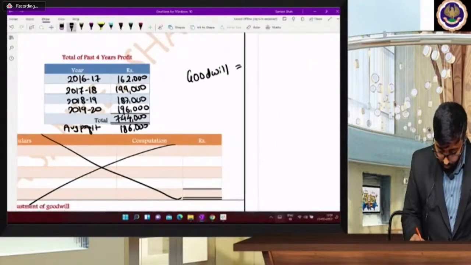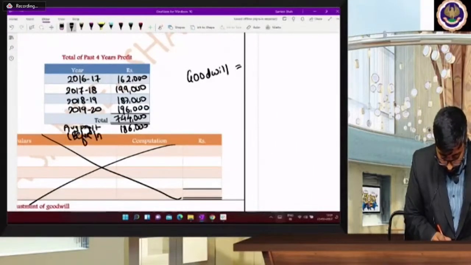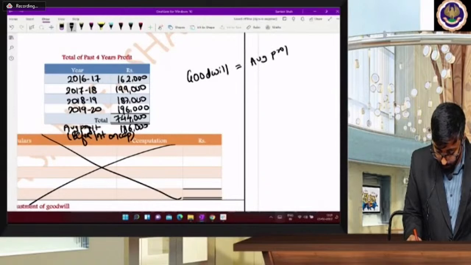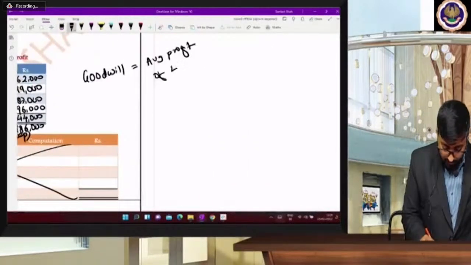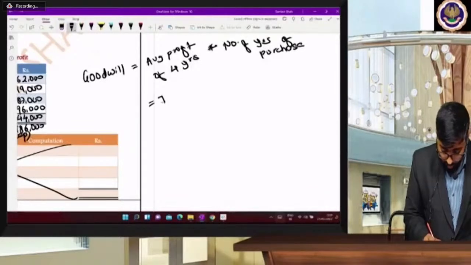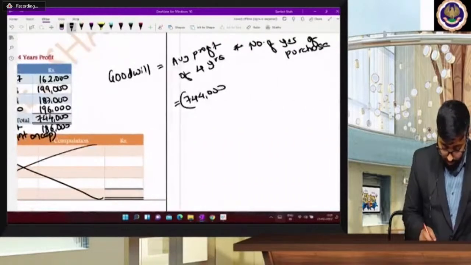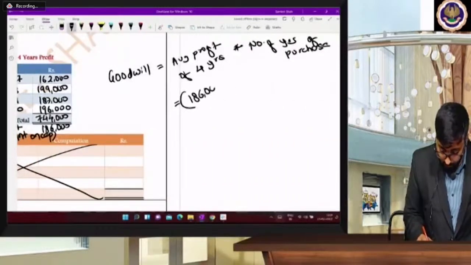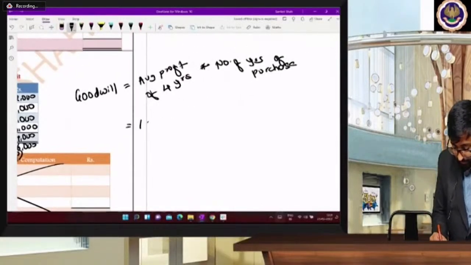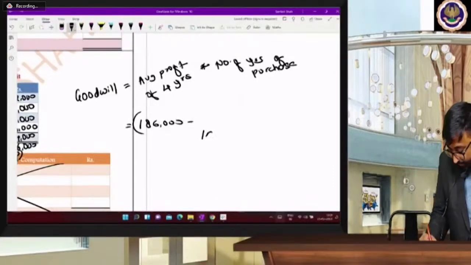So goodwill is equal to, but this is before interest, na? Before interest on capital. So goodwill is equal to average profit of 4 years into number of years of purchase. So 1,86,000. 186 आया था ना बेटा? Average. 186 minus interest on capital, कितना आएगा बेटा? 12%.